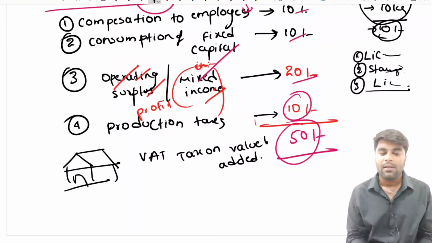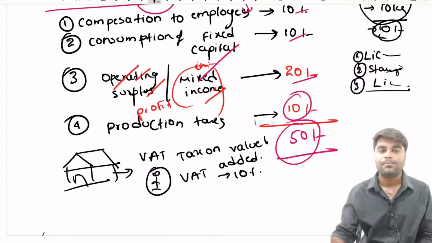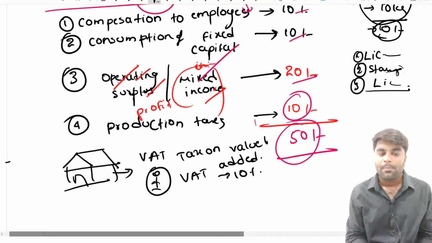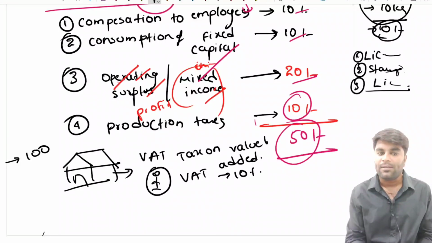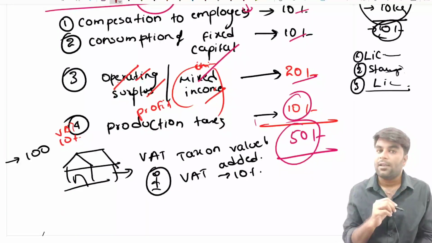Imagine, for example, if he is the ultimate consumer and wants to purchase that book, at what price is he going to purchase? Say, for example, imagine the VAT on the book is 10%. So ultimately the value of the book is 100 rupees and the VAT on it is 10%. Guys, you have to be very careful here.